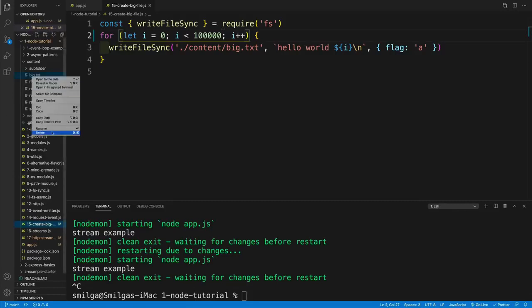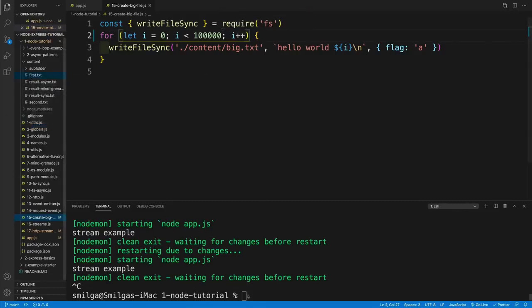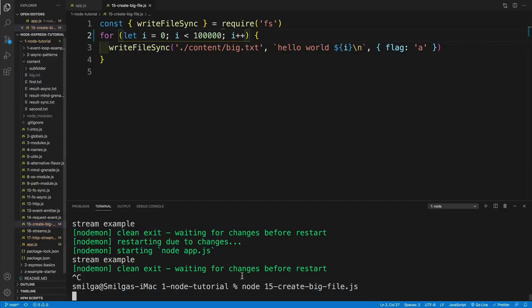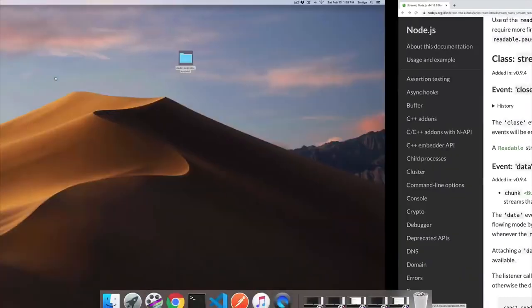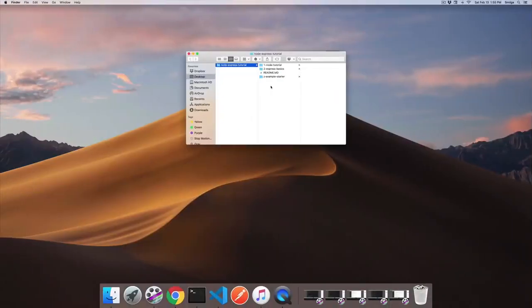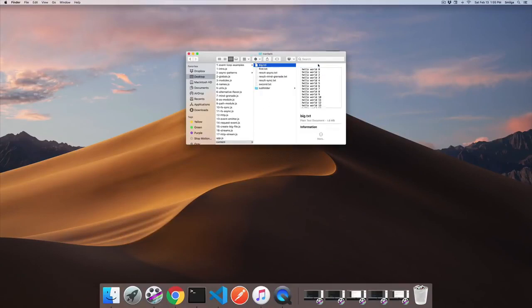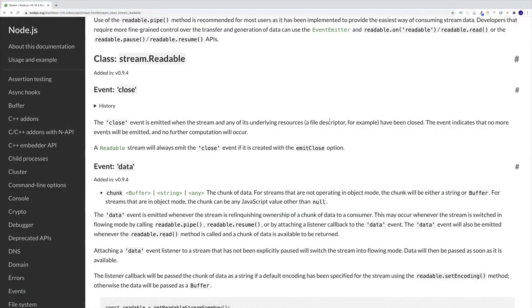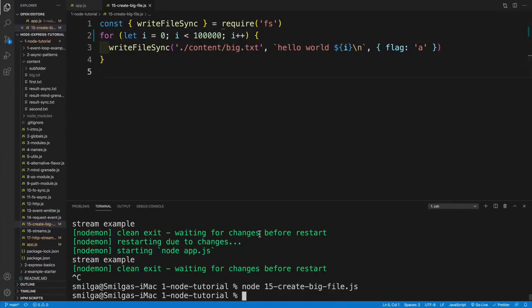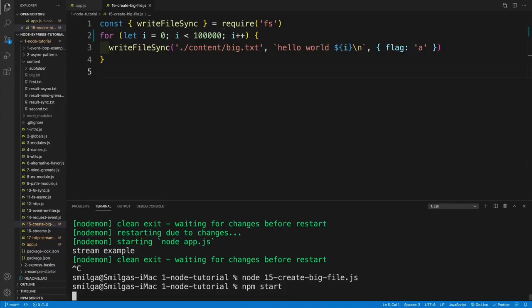I'll stop my server right now. Again, this is optional. You don't have to do that. And I'll remove the big file like so. And then I'll run one more time the file with node. And then, of course, this file is going to be way bigger. So let me navigate to my folder just to showcase that. And I'm looking for content. And now the big file is 1.8 megs.